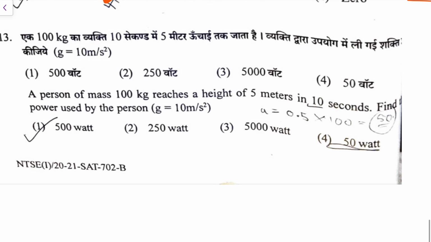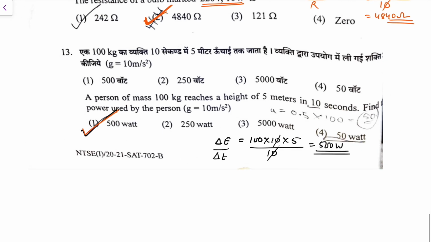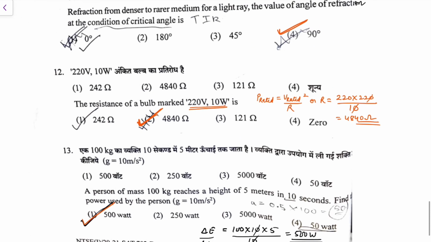A person of 100 kg reaches a height of 5 meters in 10 seconds. So what was the energy gain? You can say the energy gain or delta E would be 100 kg into g, that is 10, into height, that is 5, that is the work done, divided by time taken. So it comes out as 500 watt. This is done correctly by the student, so it is 500 watt, that is the correct answer. So these were the 13 questions from this paper.